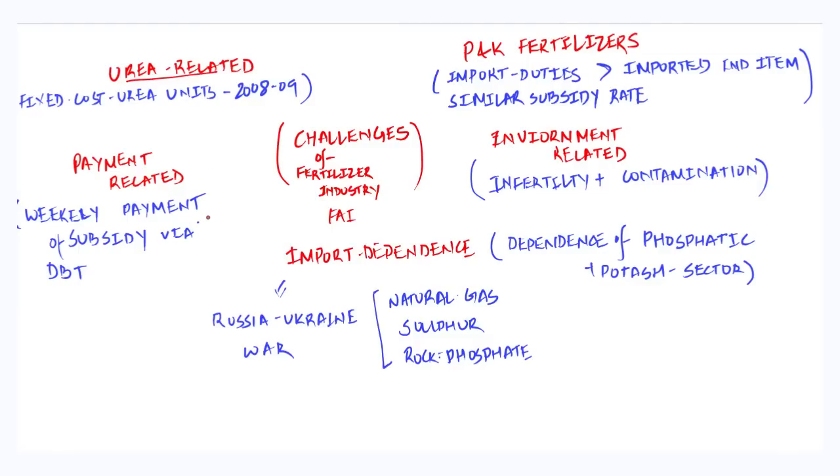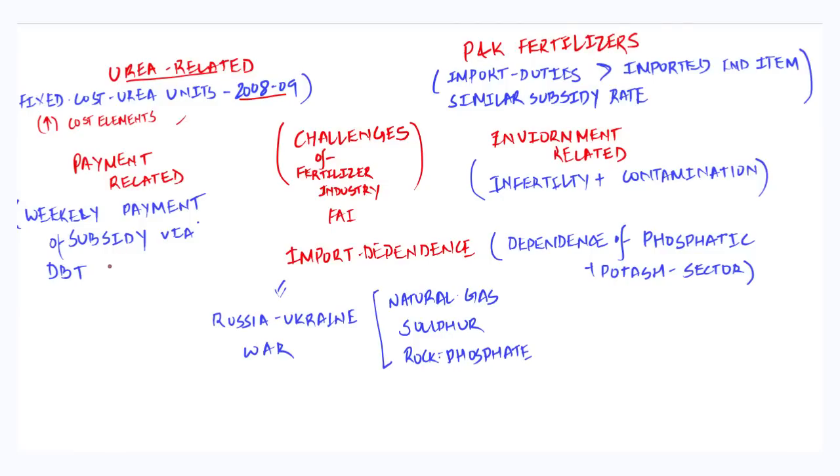As per the Fertilizer Association of India, the fixed cost of urea units continues to be reimbursed based on the 2008-9 cost data. And they highlight that since then there has been a steep increase in the cost of elements which remains unrecognized and unpaid under the existing policy.